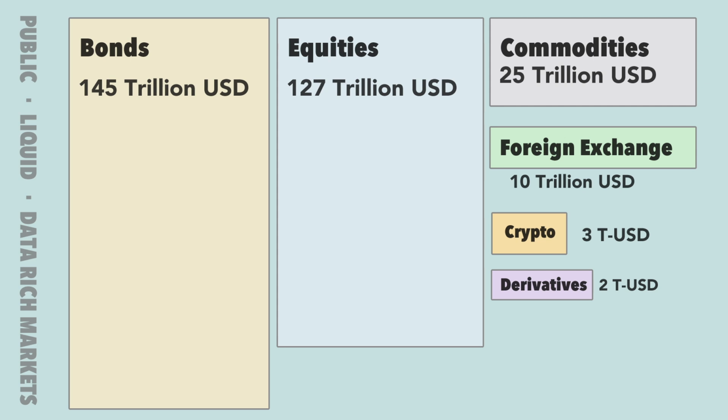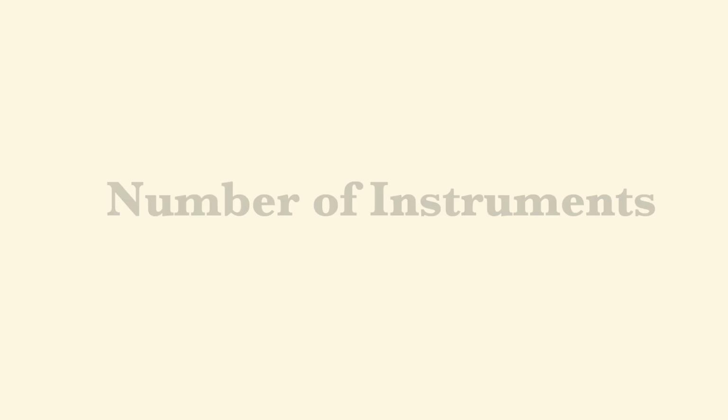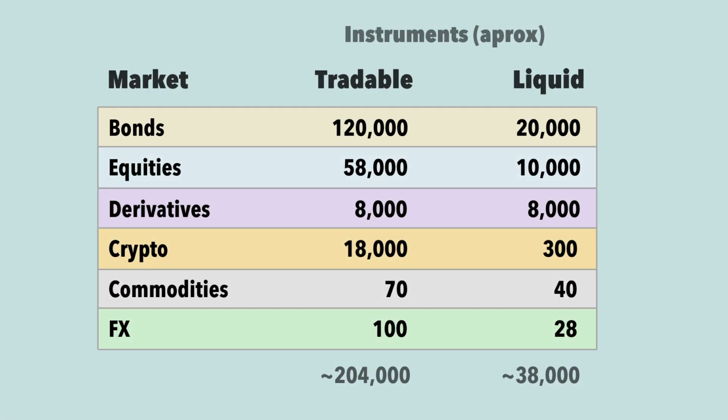And since we're in the business of quantifying markets, we should also take a look at the number of instruments by asset class. Keep in mind that there are two numbers here. One is the approximate number of individual assets you can trade, and the second, much smaller number, represents the assets that are considered liquid, meaning they trade frequently enough that you can buy or sell them quickly at a fair price.